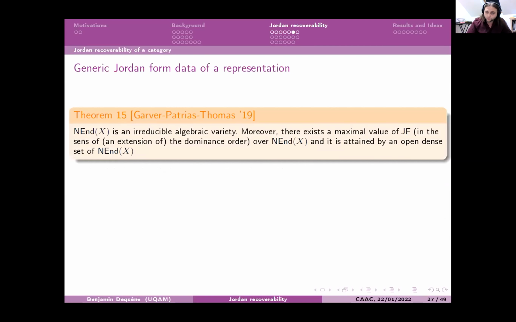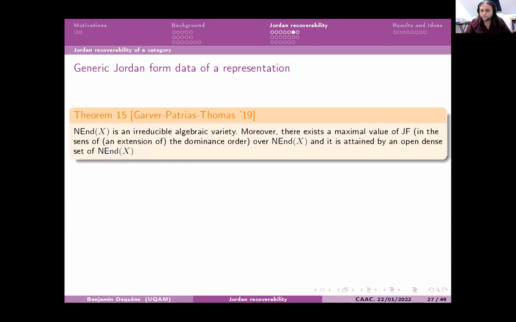And there is a result from Garver, Patrias, and Thomas, in the same paper, that says that the set of nilpotent automorphisms of X is an irreducible algebraic variety. And moreover, there exists a maximal value of Jordan form data in the sense of an extension of a dominance order.